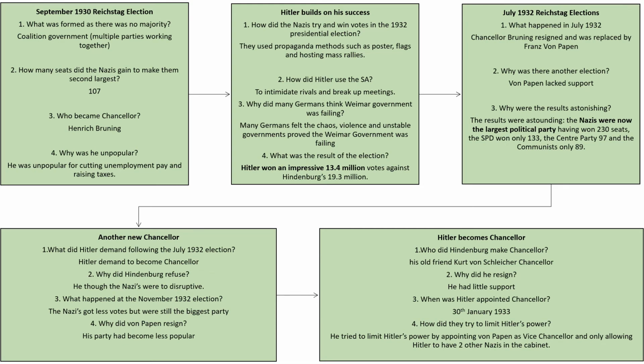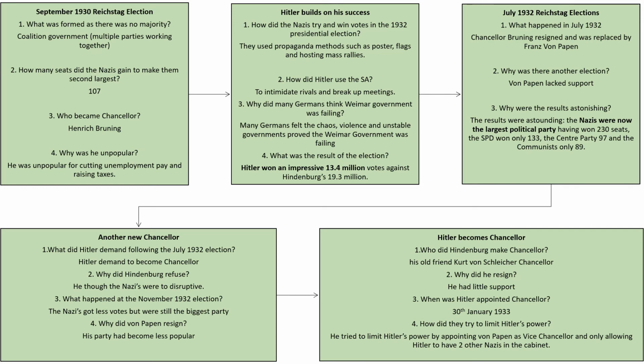In 1932, there were elections to the Reichstag. Brüning resigned, and he was replaced by a new politician, Franz von Papen. Von Papen called a new election almost straight away, and that is the time where the Nazis became the largest party, so they ended up winning 230 seats. The SPD, which used to be the most popular party, had dropped down to 133 seats. The Centre Party had 97, and Communists only had 87. So the Nazis have become the biggest party in the Reichstag by almost 100 seats.